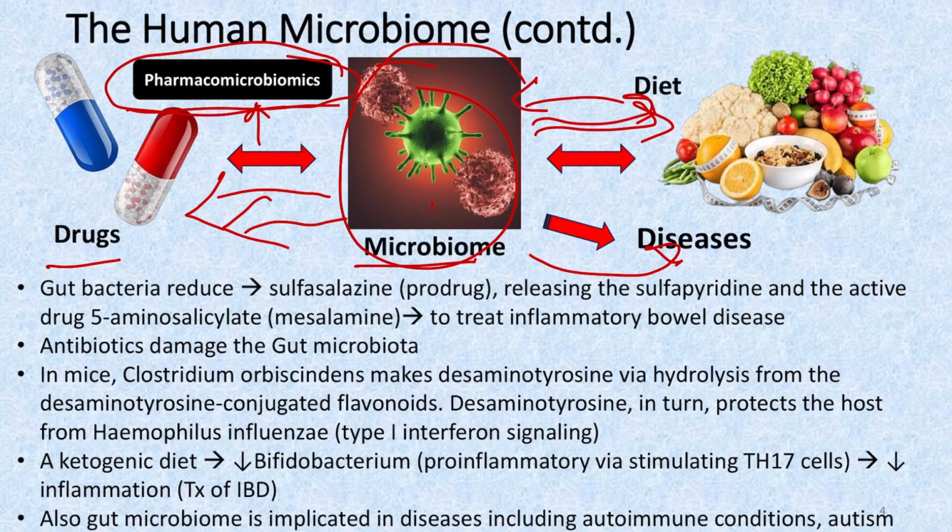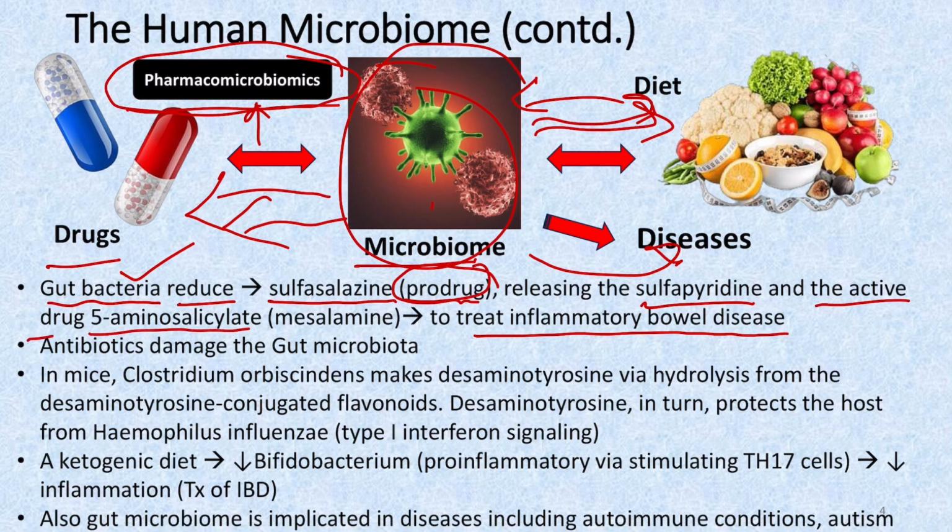Now coming to some examples of the interaction of the microbiome with the drugs. As you can see, gut bacteria reduce sulfasalazine, which is a prodrug used to treat inflammatory bowel disease. This prodrug is acted upon by the gut bacteria, and it forms the metabolites, that is sulfapyridine and the active drug 5-aminosalicylate, mesalamine, which is responsible for management of inflammatory bowel disease.